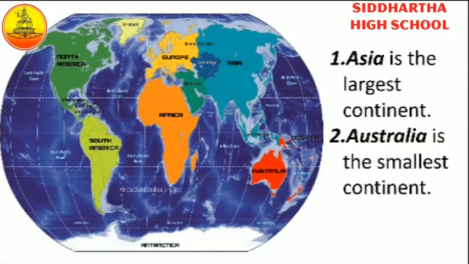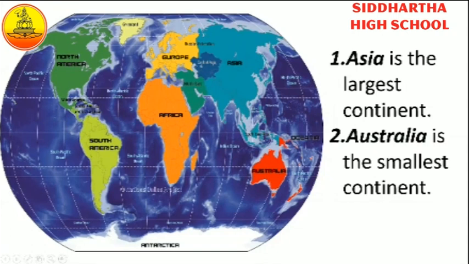Did you understand, children? The land forms are divided into 7 continents. They are Asia, Africa, Australia, Europe, North America, South America, and Antarctica. These are the 7 continents on the earth.